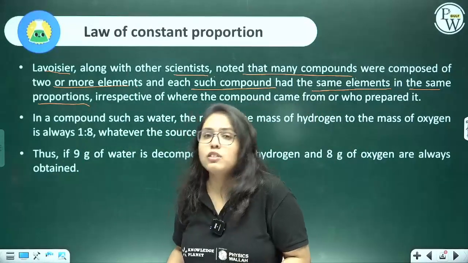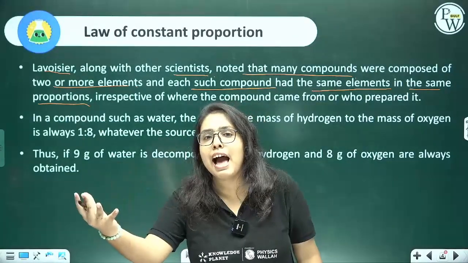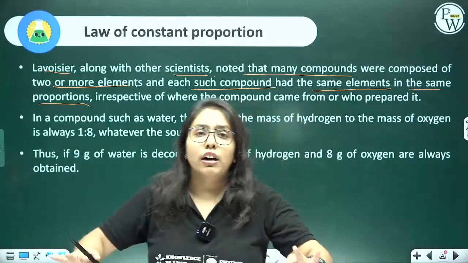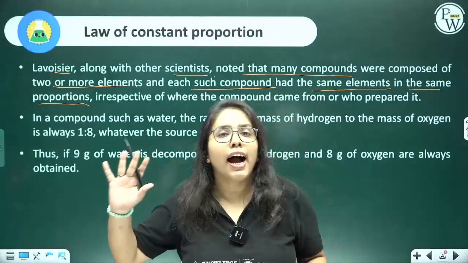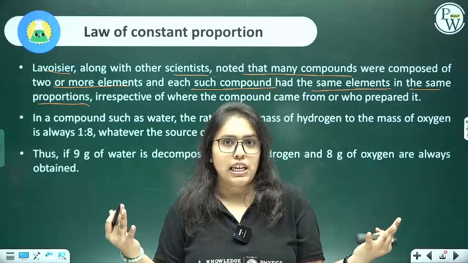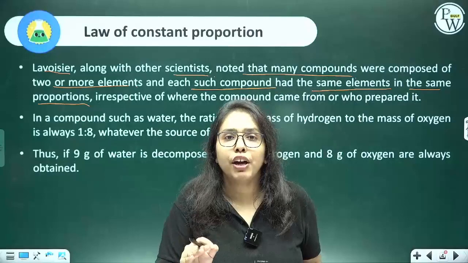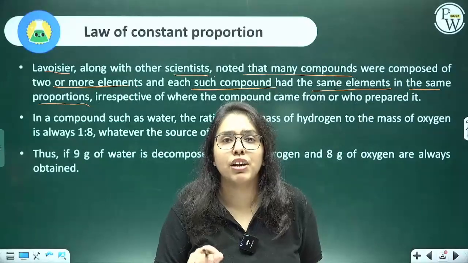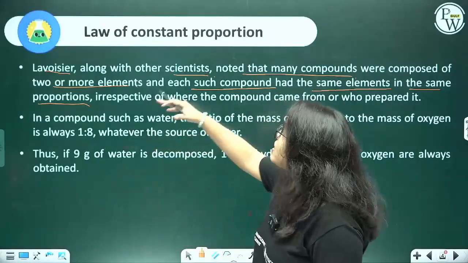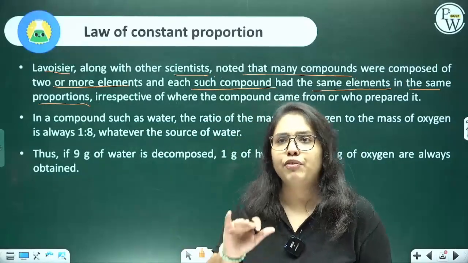Whether you get this water from the river, from the ocean, from the tap, no matter where you get water from, water has two elements, hydrogen and oxygen. And this hydrogen and oxygen combine in a definite ratio of their mass. That is why it is known as the law of constant proportions. It is also known as the law of definite proportions.